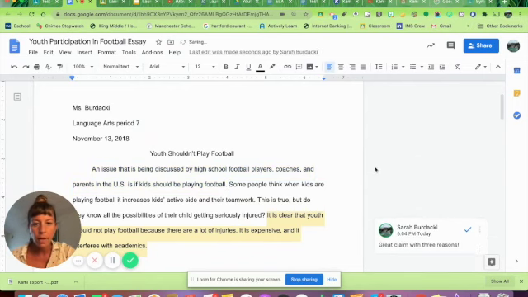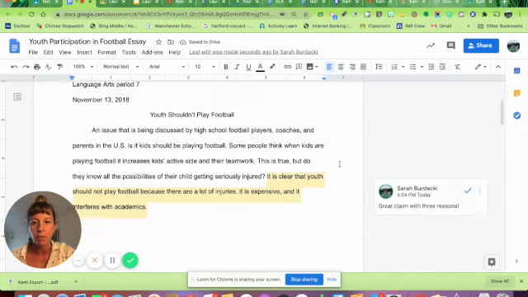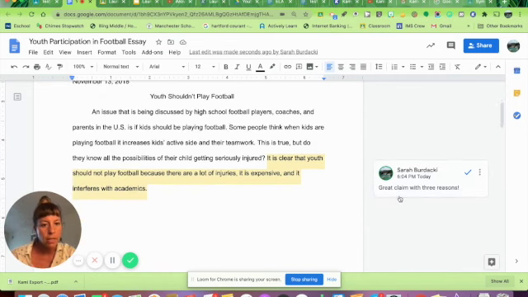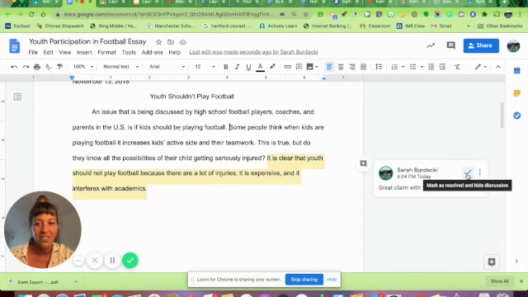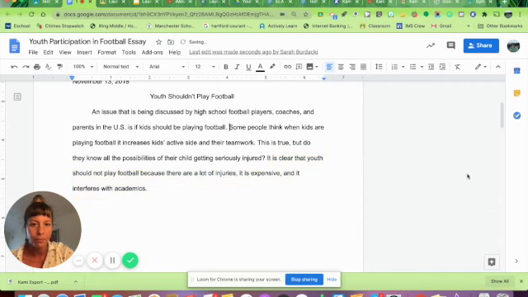Okay, and then I have one more comment on this paragraph. And the comment says, great claim with 3 reasons. So this is a positive comment. I don't need to do anything with it. The claim was, it is clear that youth should not play football because there are a lot of injuries, it's expensive, and it interferes with academics. So cool, I'm feeling good about my writing, and I can resolve this by clicking the checkbox.